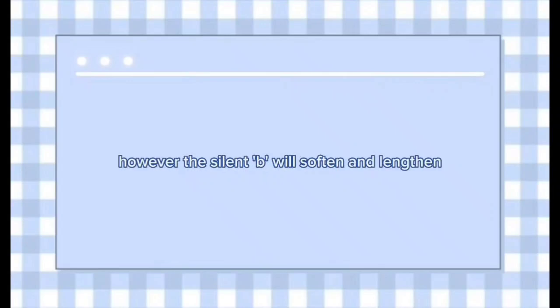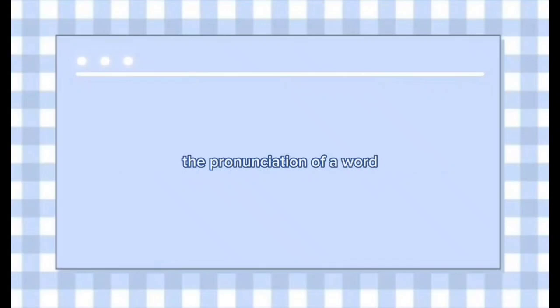And the silent B. Usually this letter will be a silent letter at the end of the word after the letter M, like bomb, or before the letter T, like debt. However, this silent B will soften and lengthen the pronunciation of a word such as Tom, which is pronounced differently from Tom. Some other examples are numb, plum, thumb, dub, subtle.